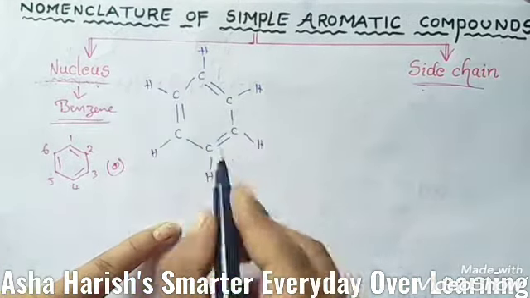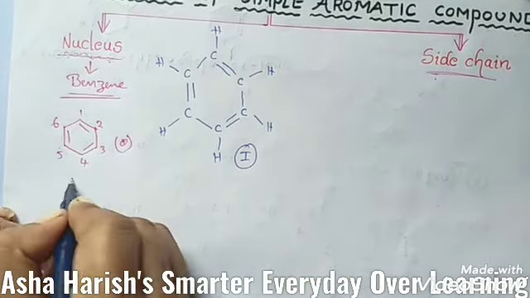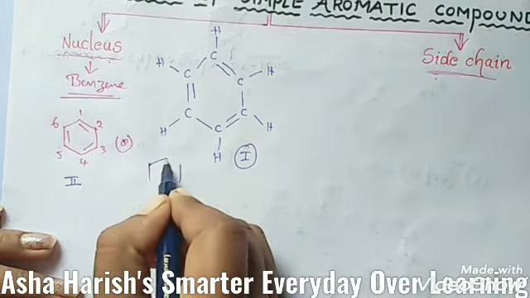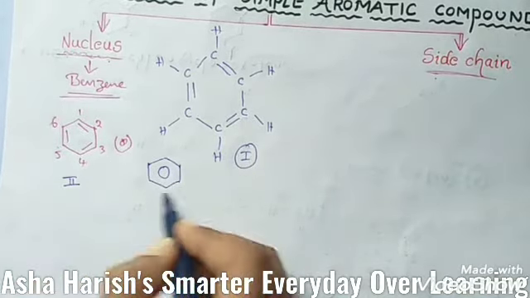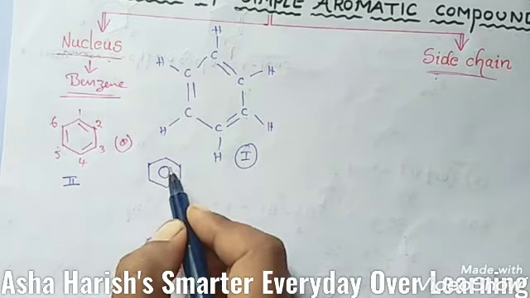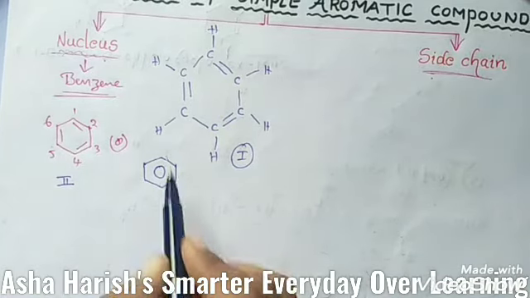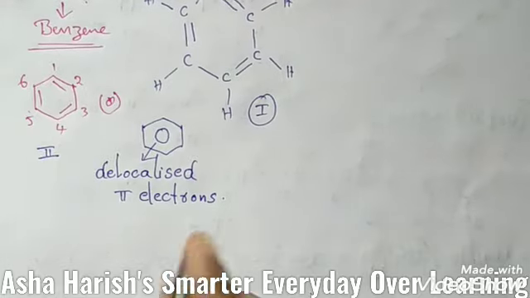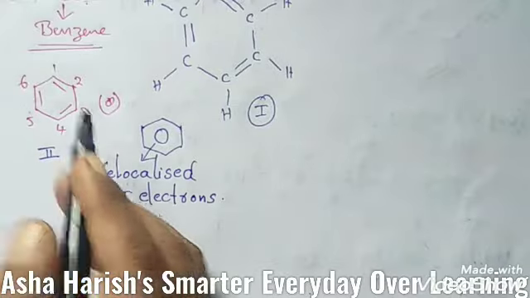This is the first type of structure, and this is the second type of structure. If you represent the same structure with a simple ring in the middle instead of these double bonds, you can represent it like this. A circle inside the hexagon represents 6 completely delocalized pi electrons, or simply 3 conjugated double bonds. Now let's see about the side chain.